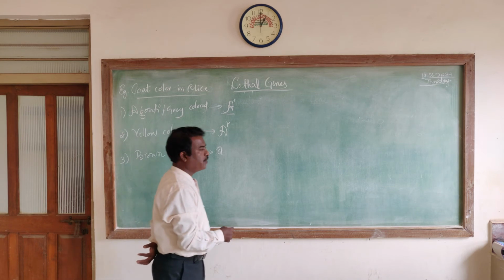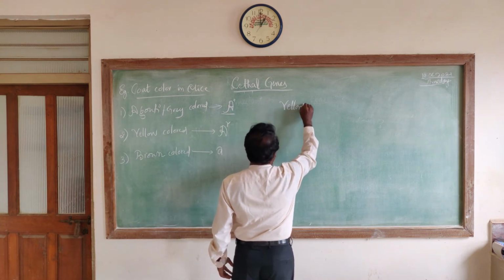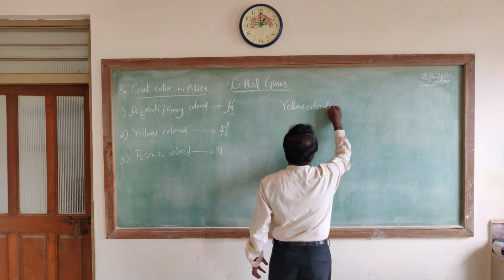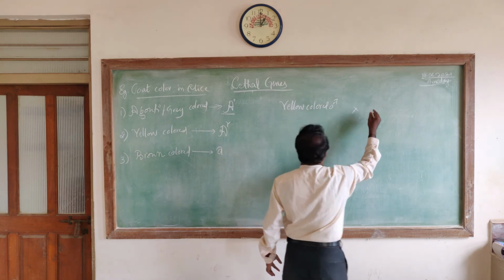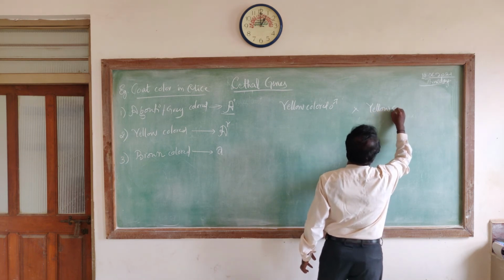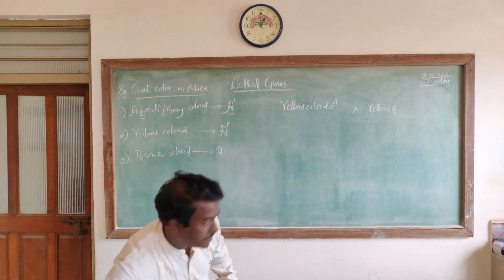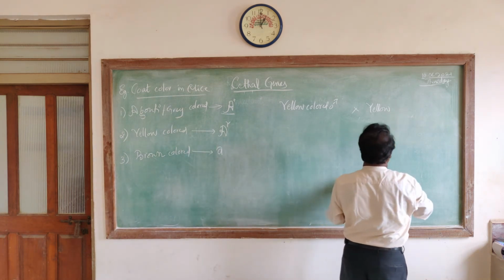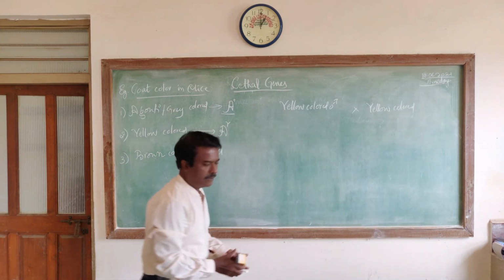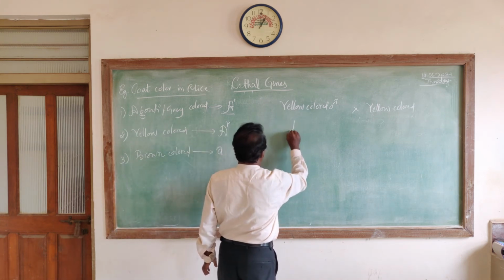When we cross a yellow colored mouse with another yellow colored mouse, one should be male, the other female, and its respective genotype I write like this.